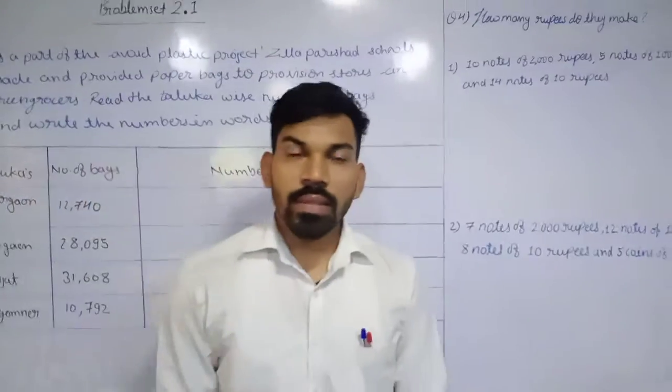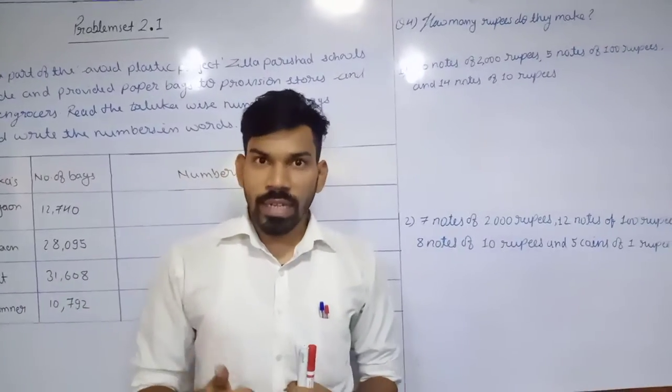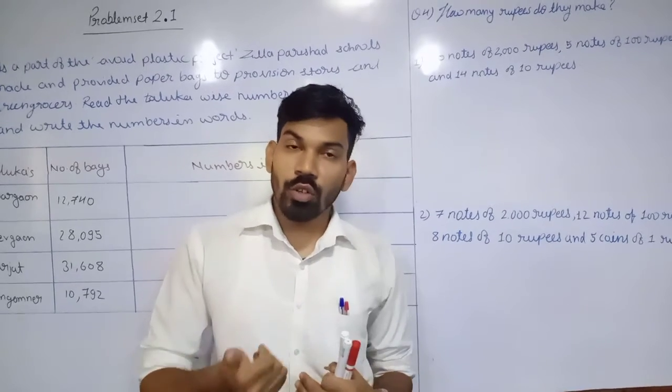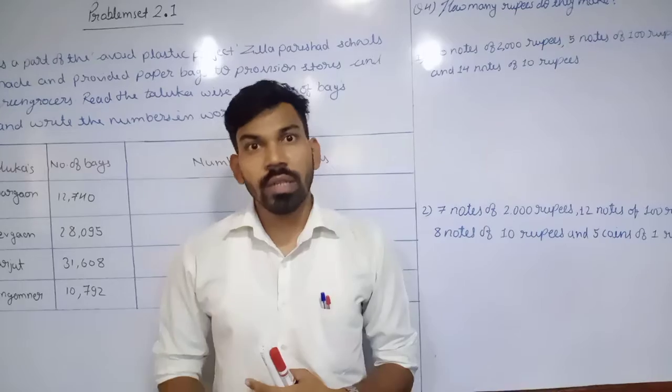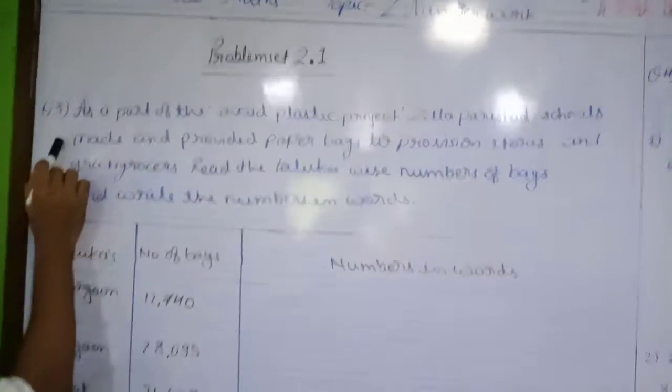Good morning, students. In the last video, we learned how to form the numbers till 5 digits and how we are going to read that number in words, how we are going to write. And we also started the problem set number 2.1 and we did already the question number 1 and 2. Let's start the question number 3.